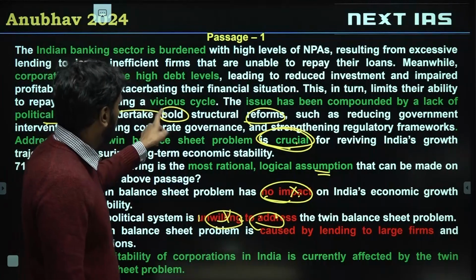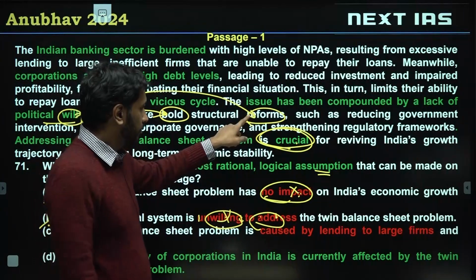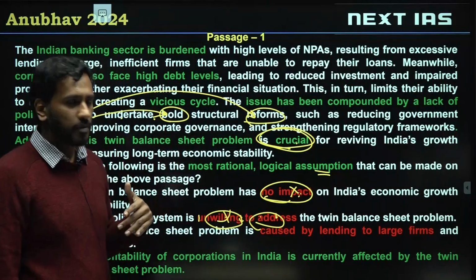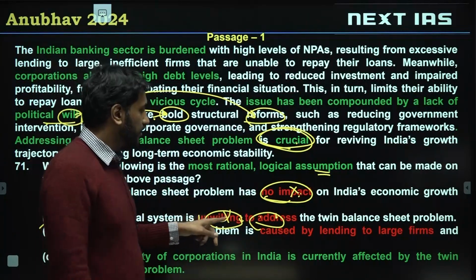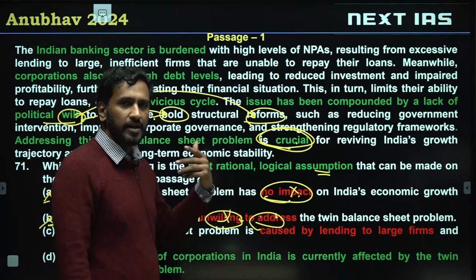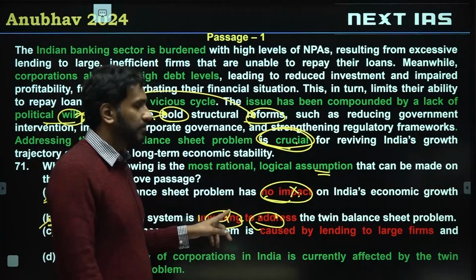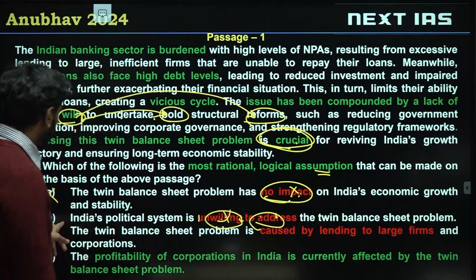Finding bold reforms difficult to execute is what the passage is talking about. They don't want to take on that burden. But option B is saying unwilling to address, meaning they are letting that problem go untouched. They are doing nothing about that problem. That we can't say from the passage.